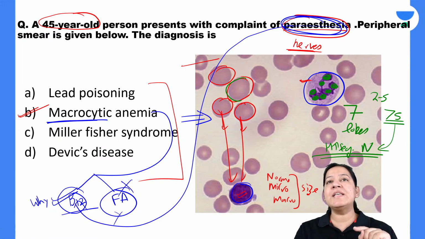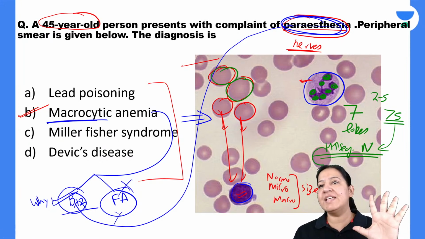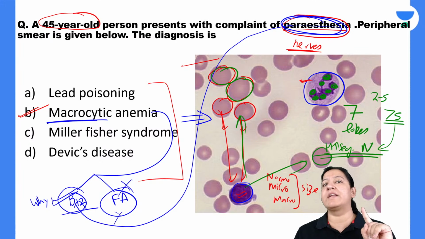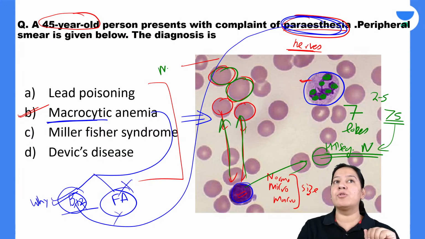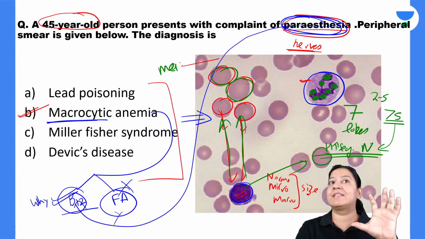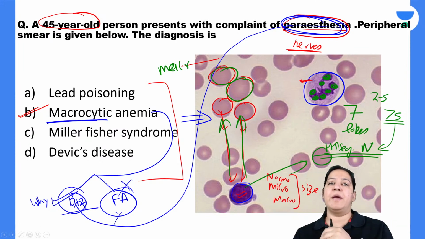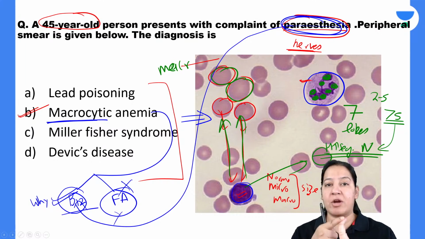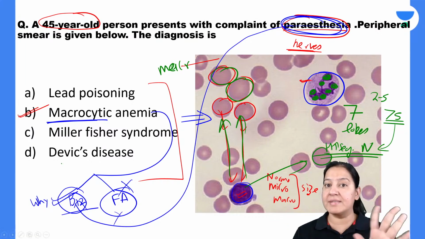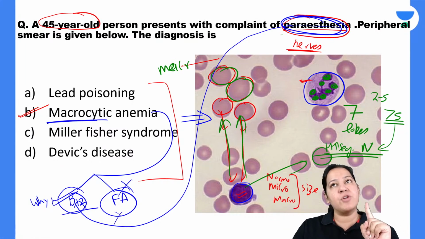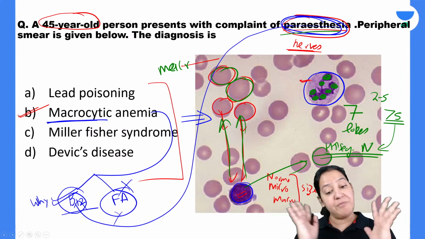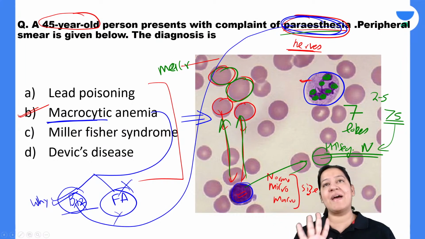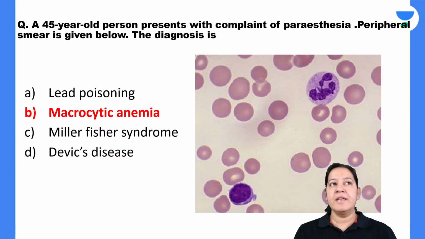Now all the RBCs here, grossly if I see, are larger than this lymphocyte. That is, the RBCs are megalocytes, bigger, macrocytes. So two findings in the image: number 1, the neutrophil is hypersegmented, and number 2, the RBCs are macrocytes. Based on these findings, my answer is megaloblastic anemia, and based on paresthesia, my answer is vitamin B12 deficiency. Let me explain why paresthesia occurs in vitamin B12 deficiency. Yes, the answer is B.